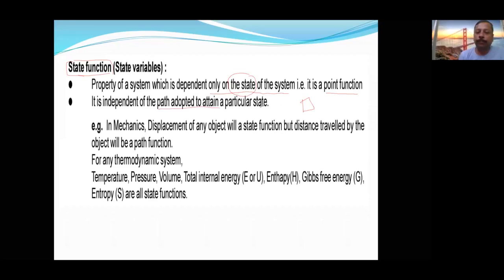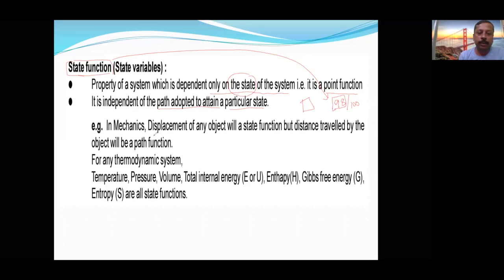Understood? Suppose your parents are asking what your marks are. If you say 98 marks out of 100, and they are worried only about you getting good marks, then it is a state function. Now if they start asking, no, I think you have cheated in the examination, it is not your original marks, then it will be a path function. If they are worried about only your marks, then it is state function. If they worry about how you attained that many marks, then it is called a path function.